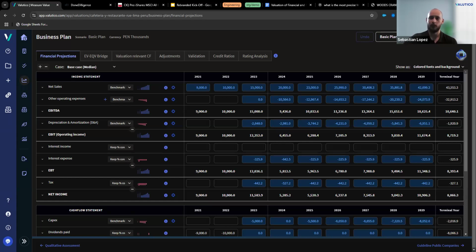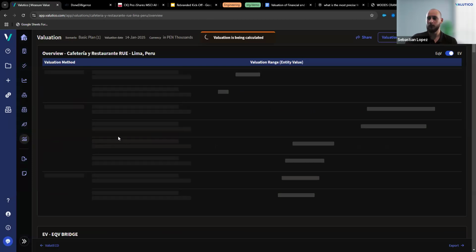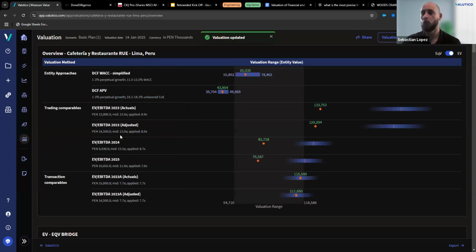One more thing I want to show you guys is going to be in the valuation overview. And with that, I think we're going to be done unless you have more questions. So within the valuation overview, you're now going to have the ability to turn on more valuation methods. As you can see here, we have enterprise value EBITDA 2023 actuals and EV EBITDA 2023 adjusted. And we have the same for the transaction costs. As you can see, the difference is very minimal because I have made a very slight change. But now these adjusted valuation methods are available for you. So you can just go ahead and show the difference between the value of the company once you adjust a multiple, an earning stream or stuff like that.